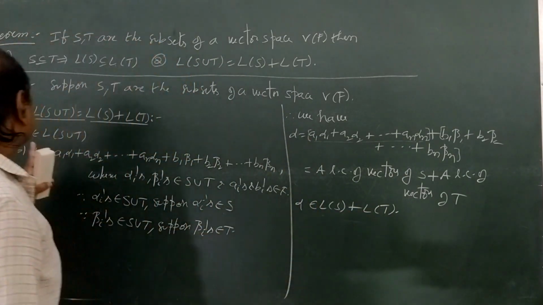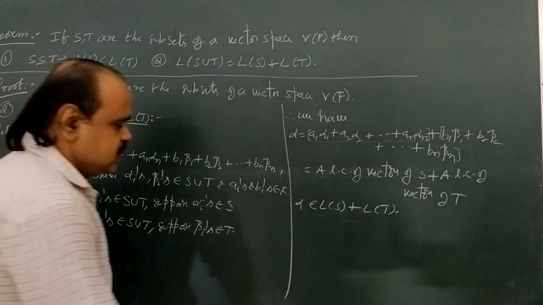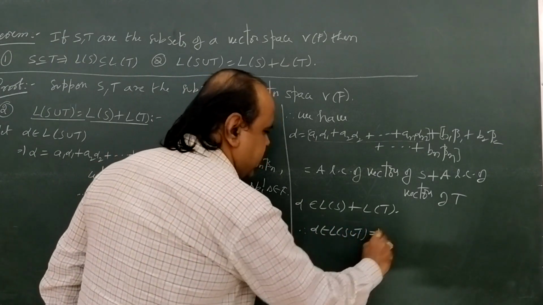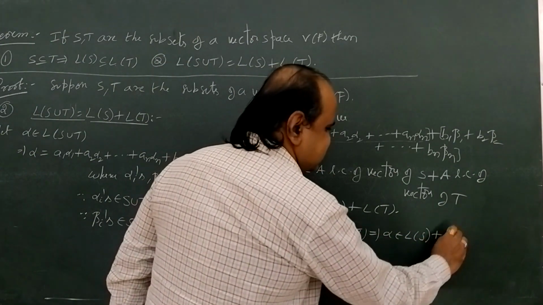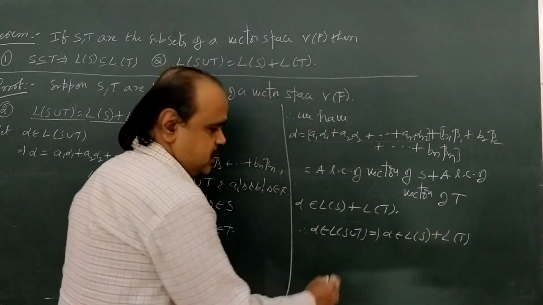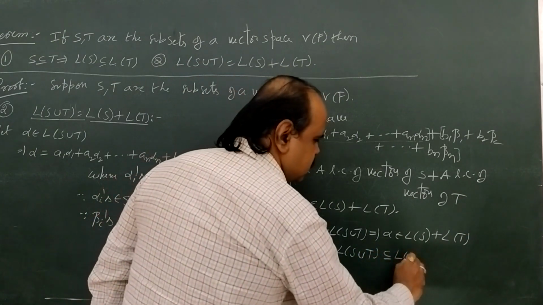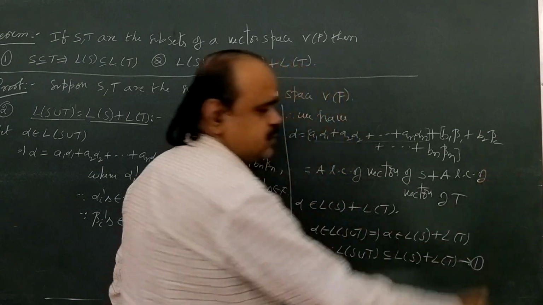From here, starting, we suppose alpha belongs to L of S union T. Therefore alpha belongs to L of S union T. That implies the same alpha belongs to L of S plus L of T. So therefore we have L of S union T is a subset of L of S plus L of T. Call it as first equation.